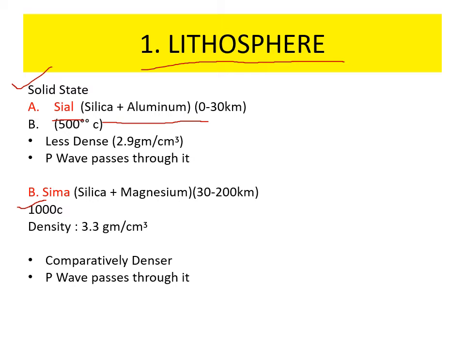It extends to a depth of 0 to 30 km. The average temperature of that part of the lithosphere is 500 degrees centigrade. It is comparatively less dense, and P wave passes through the Sial. And the next part is Sima. Sima is the combination of silica and magnesium. It extends from 30 kilometers to 200 kilometers. The density is 3.3, and average temperature is 1000 degrees centigrade. It is comparatively denser than the Sial, and P wave passes through it.